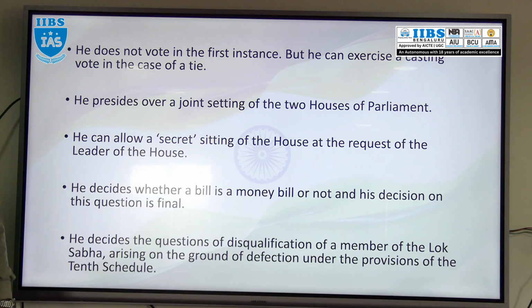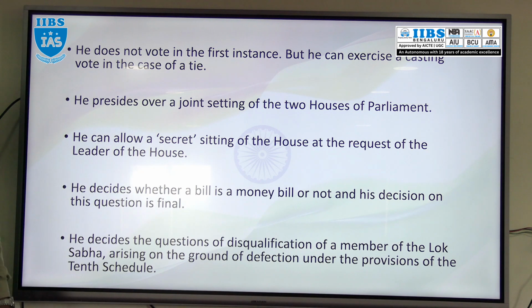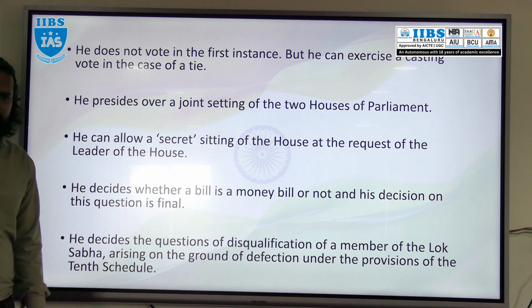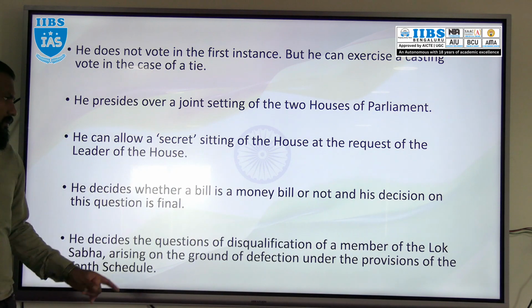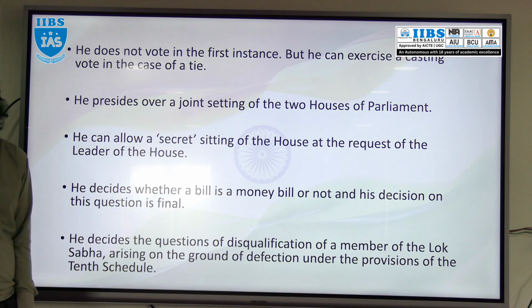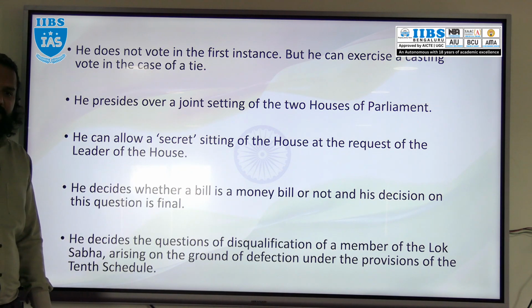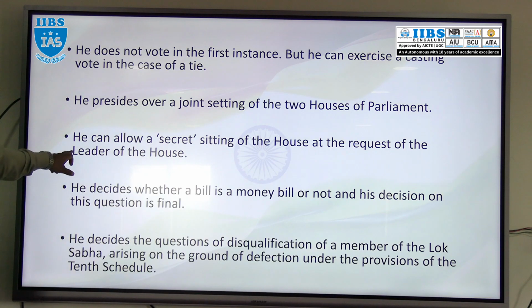Then next he has one power. What is that power? He decides whether a bill is a money bill or not, and his decision is final. But the Supreme Court has given a different judgment, which we will discuss later. But remember, who will certify whether a bill is a money bill or not? Only the Speaker of Lok Sabha.